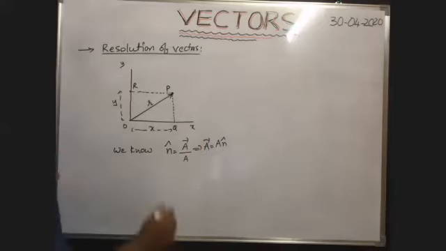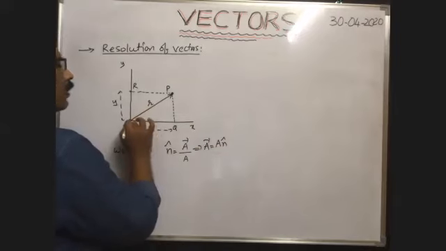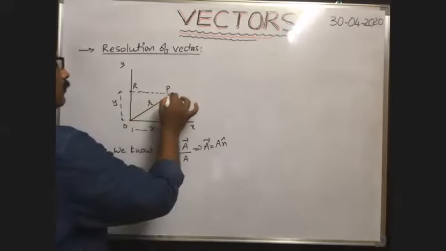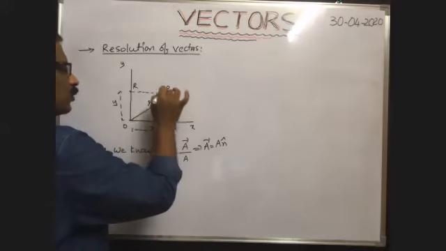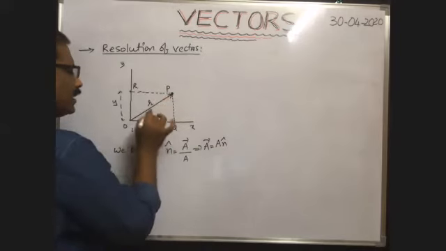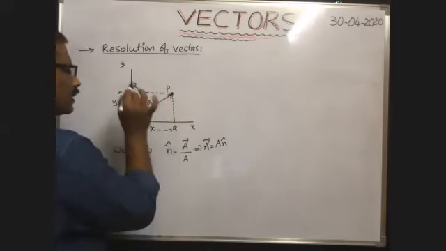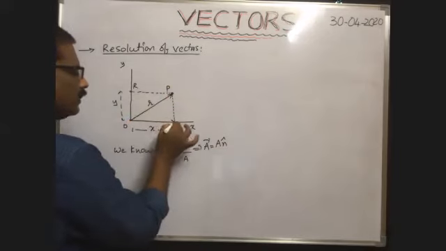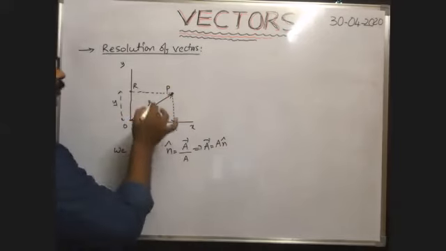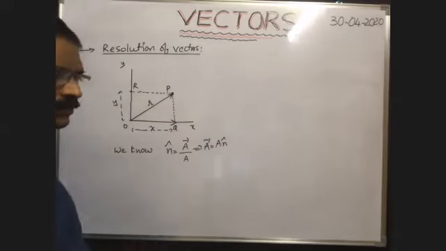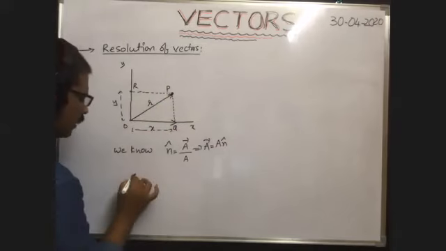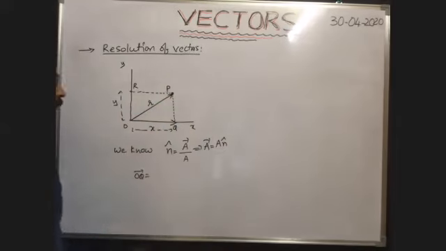Okay, now you tell me, whenever the body has covered a displacement R along this direction in the xy plane, at the same time, what is the displacement covered by the same body along the x-axis? This displacement OQ is covered by the body along the x-axis. So how can we represent this displacement OQ bar in vector form?